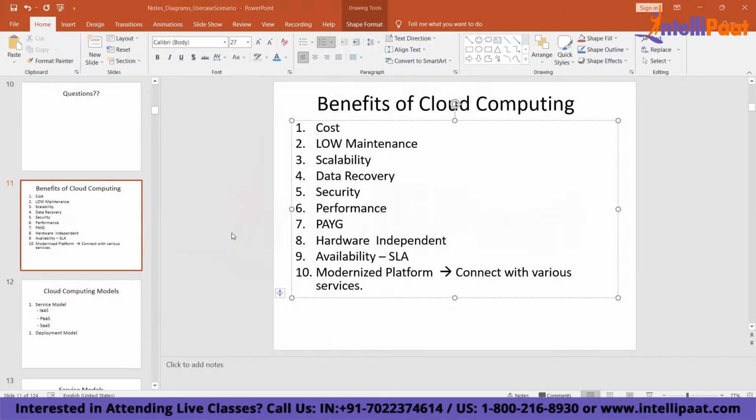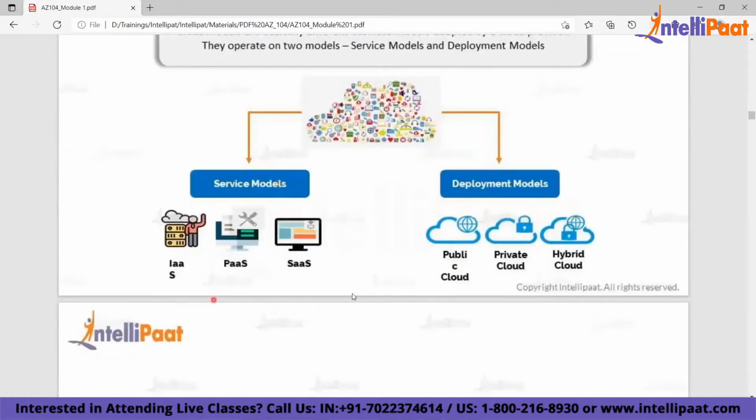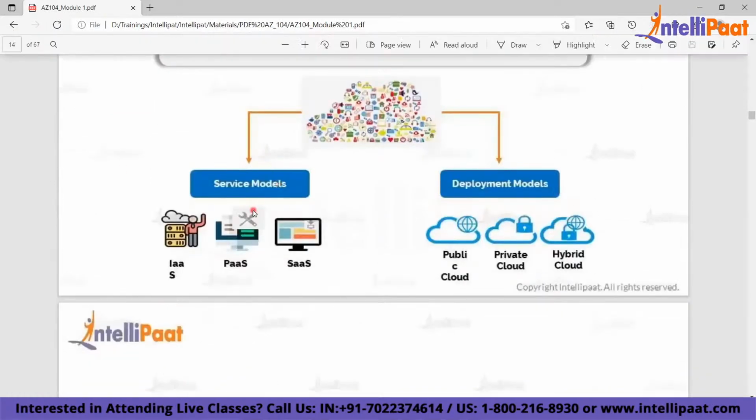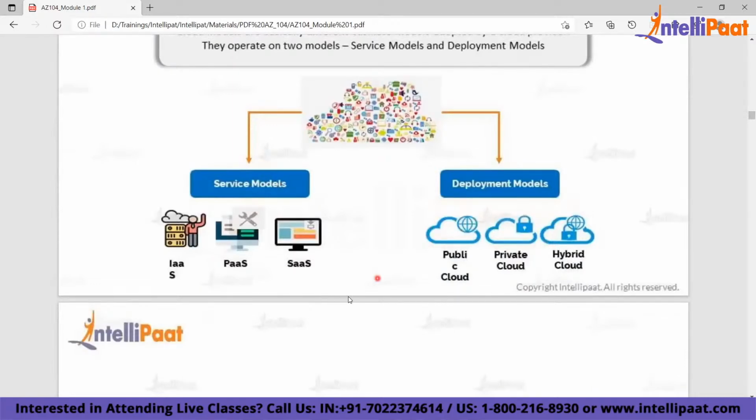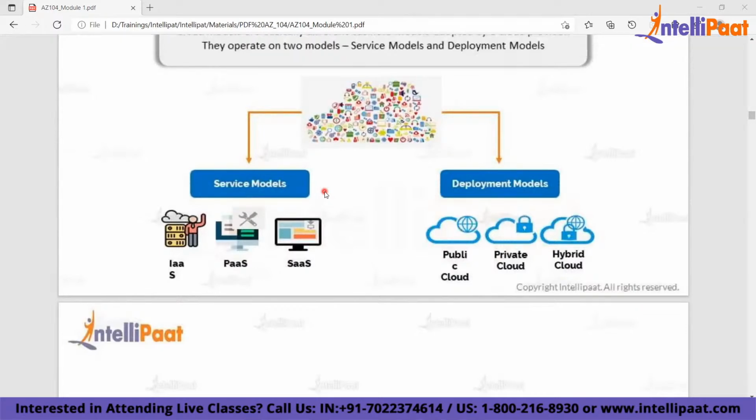Now, moving on, the next thing is we will learn about cloud computing models. Within cloud computing, there are two types of model: a service model and a deployment model. In the service model, you have infrastructure as a service, platform as a service, and software as a service. In the deployment model, you have public cloud, private cloud, and hybrid cloud. We'll discuss both. The first one is the service model. Azure has various products. Let us see how many products Azure has and how these products are categorized into the service models.